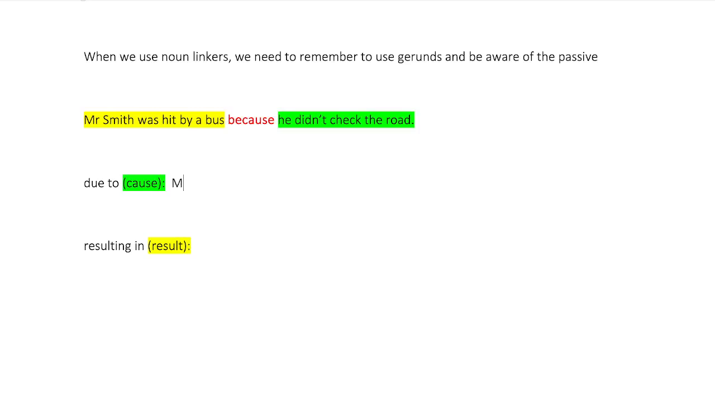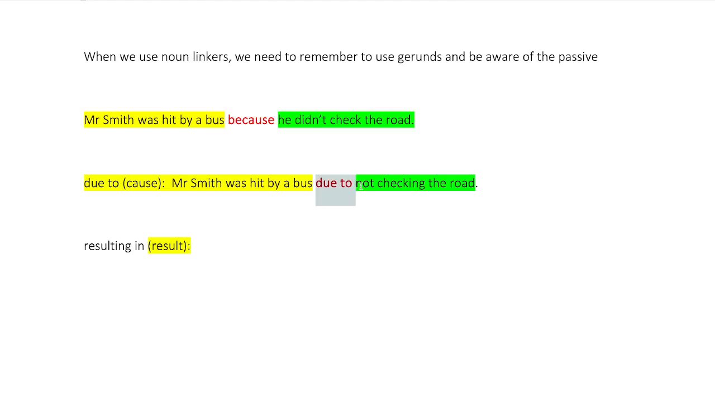Mr. Smith was hit by a bus due to not checking the road. Okay, so due to not checking the road. I think that's good. We've got a good sentence. Look what we've done. We've turned this verb phrase, he didn't check the road, into a gerund, not checking. And this is our result. Nice. Okay, so we're happy with that. We've got due to, it works.